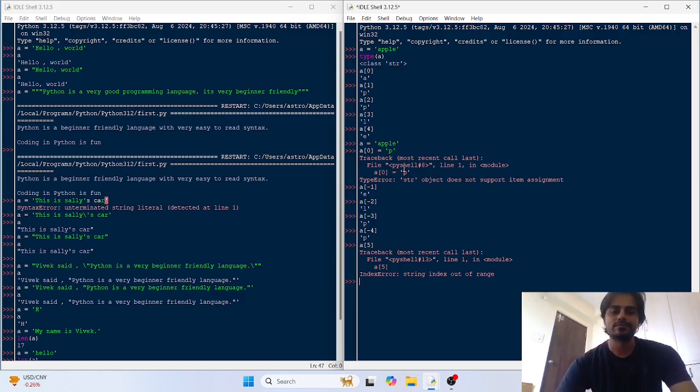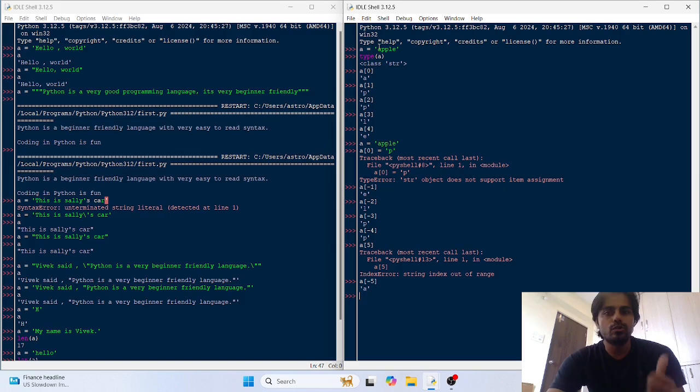Keep in mind. Now here, through negative indexing, we have to take this A. So it is -1, -2, -3, -4, -5. So -5 would give us this first element.